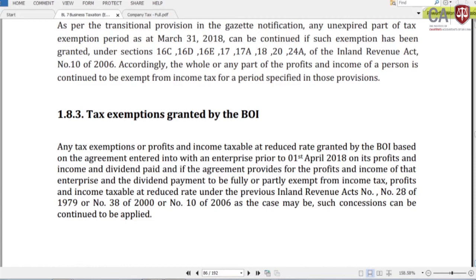When the tax law changes, it is still applicable until that period is complete. Let's say under the BOI law, 10 years exempt from income tax, and at that point only 8 years are completed.